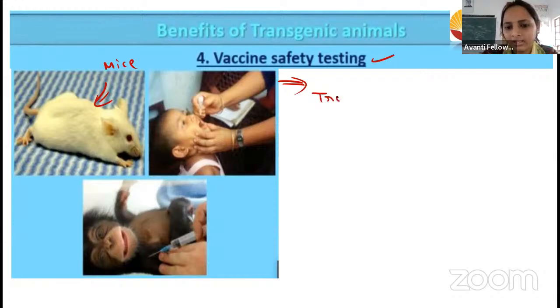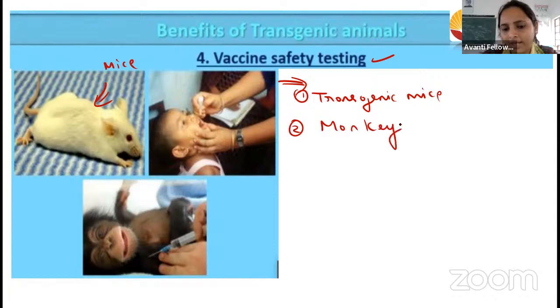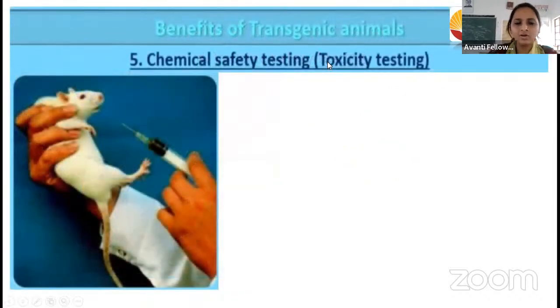First one is the transgenic mice we are going to do. Secondly, we are going for the monkey. And thirdly, we are going to do it for the humans. When it is known to be safe, then only we will give it to the humans. So this is about the vaccine testing. Then we'll go to the toxicity testing.